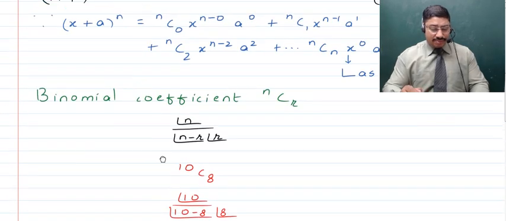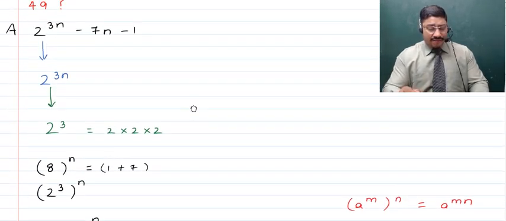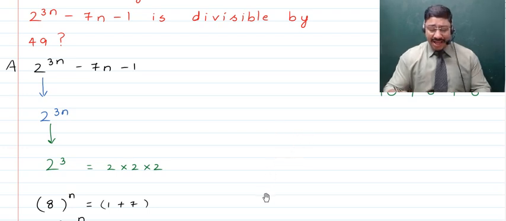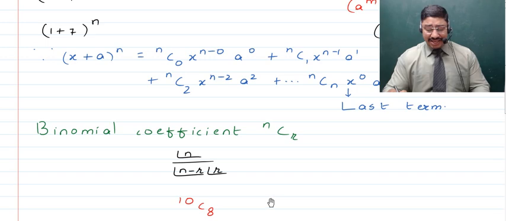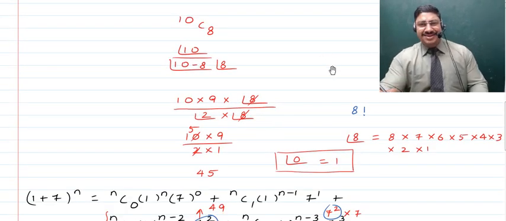So in the question you'd been asked to prove this, that we have 2 raised to the power 3n, from which is subtracted 7n, and from which is further subtracted 1, is to be proved to be divisible by 49, and we've been able to successfully show that this actually is divisible by 49. So is all of this clear?